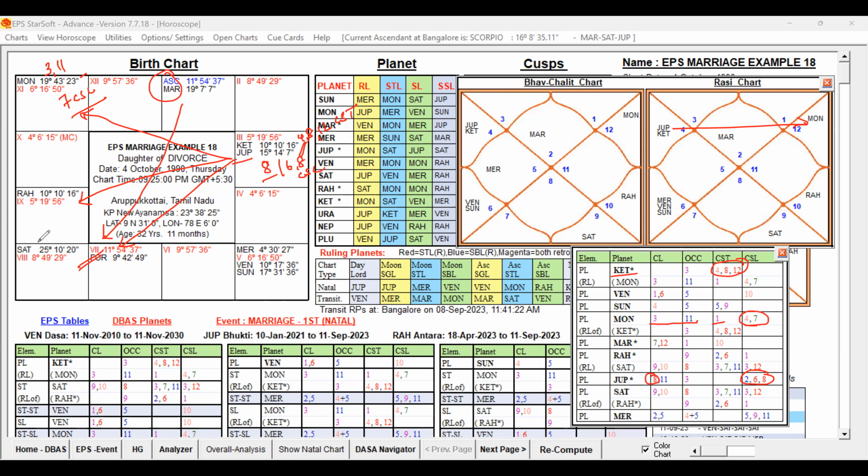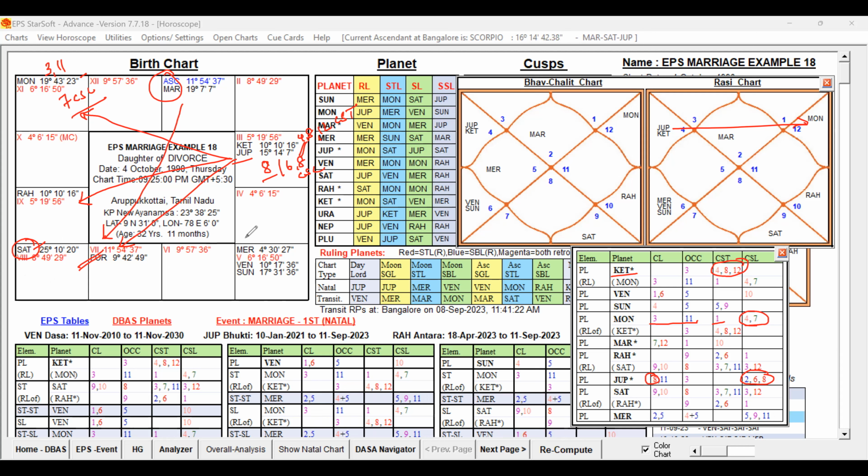Rahu represents Saturn, and that Saturn itself is posted in the sign of Jupiter. So Rahu, Saturn, indirectly get the support of Jupiter, because the Saturn represented by Rahu is aspected by Jupiter, and Saturn is also posted in the sign of Jupiter. That is also multiple ways of getting influence.